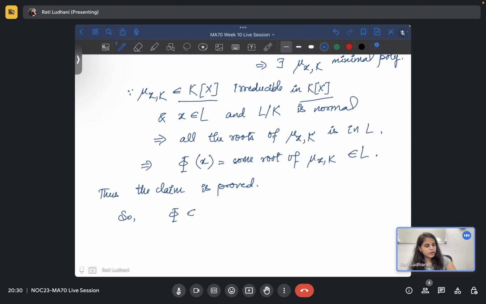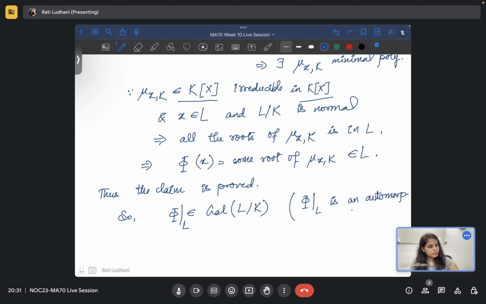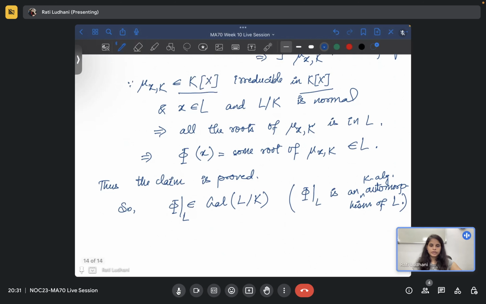So phi is also an automorphism, and again, as I said, I can write the Galois group of L over K, phi restricted to L. That is, phi restricted to L is an automorphism of L over K. Of course, K-algebra automorphism of L is enough, because I said K-algebra. So this is a K-algebra automorphism of L.